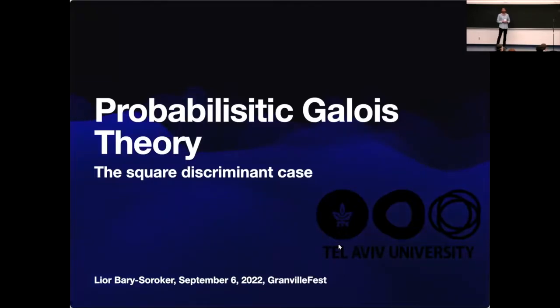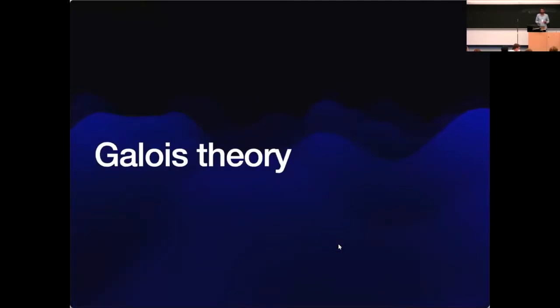Today I want to talk about probabilistic Galois theory. Sorry about the typo. And maybe it's not the main topic of interest in analytic number theory, but it relates. I want to address some of the fundamentals of Galois theory, but let me start with what Galois theory is. In Galois theory, we have a polynomial with integer coefficients, and it has complex roots.